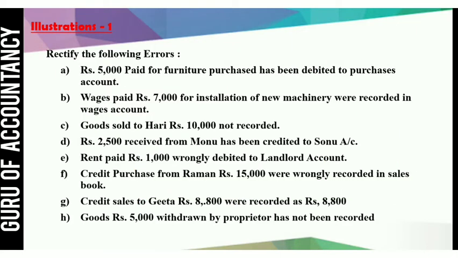Third, goods sold to Hari rupees 10,000 not recorded. So this is an error of complete omission of a transaction. Transaction is completely omitted. So we will record this entry. Goods sold to Hari, so it is a credit sale. So entry would be Hari account debit to sales rupees 10,000.